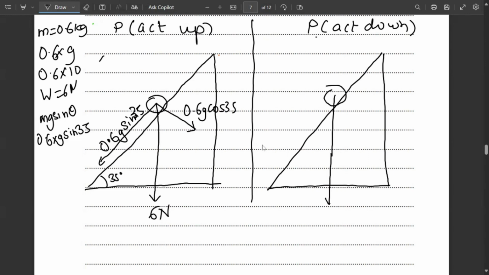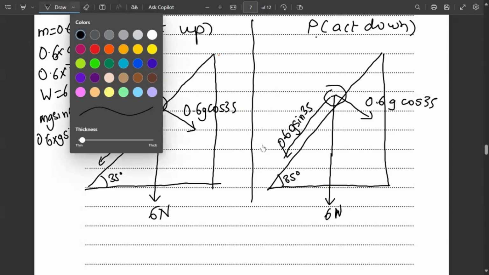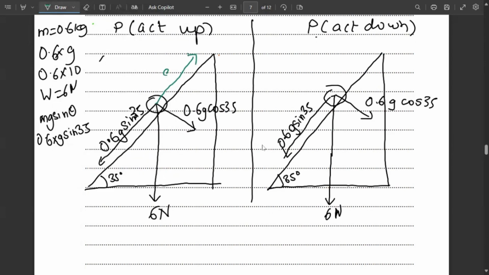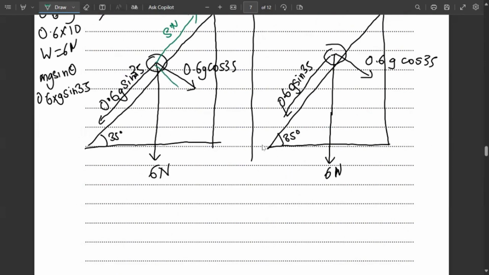So this will be 6 Newton. This is 35 degree. This is 0.6 g sin 35, and this is 0.6 g cos 35. And now the main part: when the slope force is acting upwards, that is S Newton, and the K will act downwards, K Newton. And when the force due to P acts down the slope, this becomes S Newton, and the support force will become K Newton.